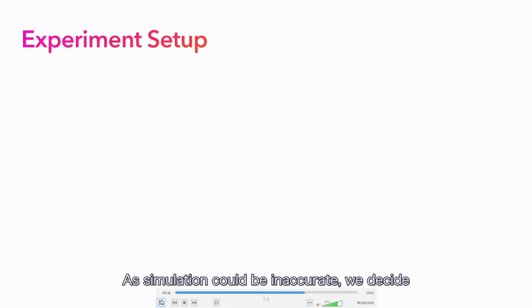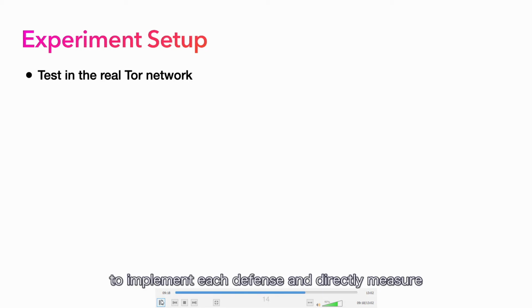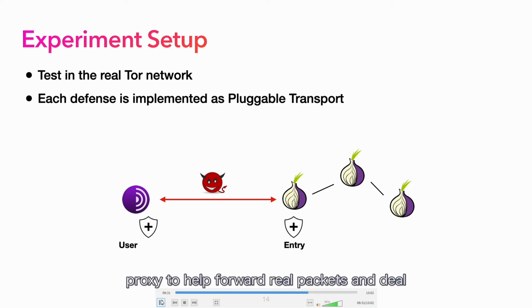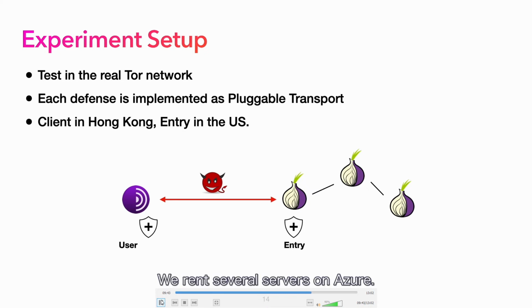As simulation could be inaccurate, we decide to implement each defense and directly measure their performance in the real Tor network. To achieve that, we implement each defense as pluggable transport. In this case, the entry node will be our cooperating proxy to help forward real packets and deal with dummy packets. The data from the Tor process will be reshaped according to the defense protocol before they are sent onto the connection. We rent several servers on Azure. We place the user in Hong Kong and the entry node in the US to create some physical distance.